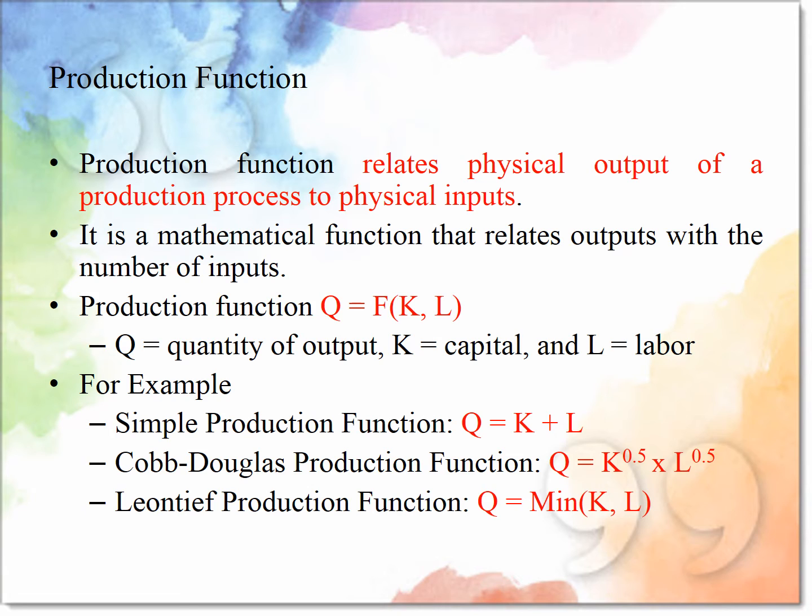Production function: Q = f(K, L). Here Q is the quantity of output, K means capital and L means labor. For example, the simple production function Q = K + L. Cobb-Douglas production function Q = √(K × L), and Leontief production function Q = min(K, L).